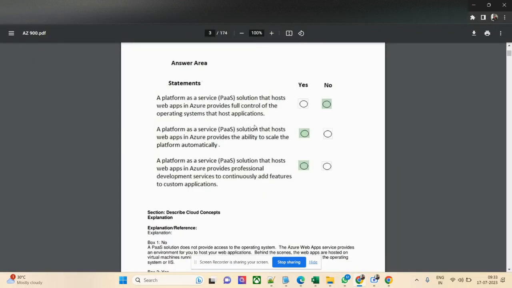The dumps or the PDF that I have contains 174 pages and 205 questions. Now there might be one confusion: there are a lot of sites where 400 questions are there. The problem is they don't remove the old questions. So if you prepare only these 200 questions, it is more than sufficient for you to pass.